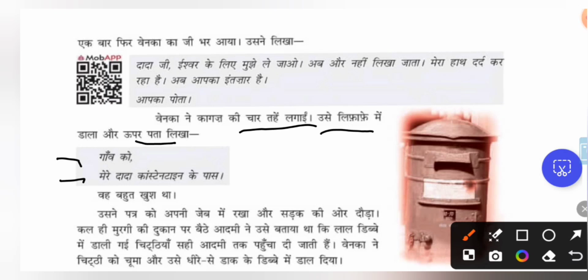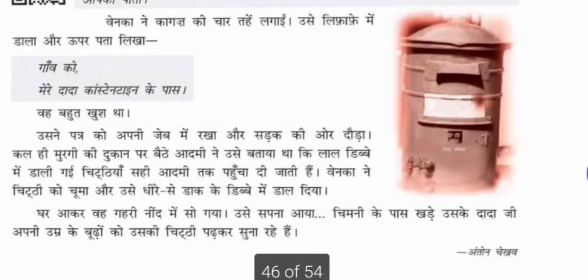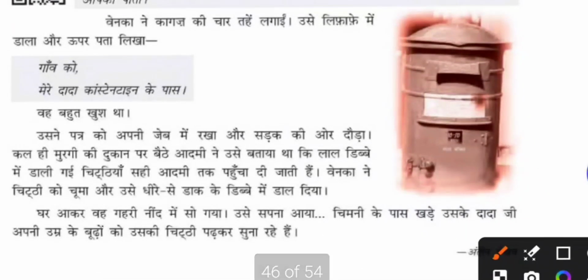So the kid doesn't have enough knowledge of how a letter has to be posted, right? So he is thinking that by giving the name of his grandfather and that village, the letter will go to his grandfather, but it is not going to happen. The poor boy is not understanding at all. वह बहुत खुश था, but he was very happy. उसने पत्र को अपनी जेब में रखा. He kept the letter in his pocket और सड़क की ओर दौड़ा. And he started to run towards the road.